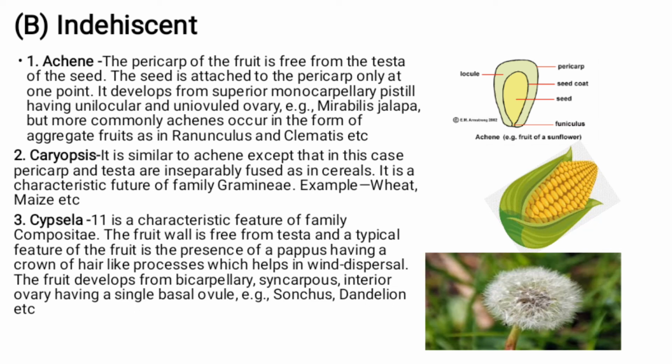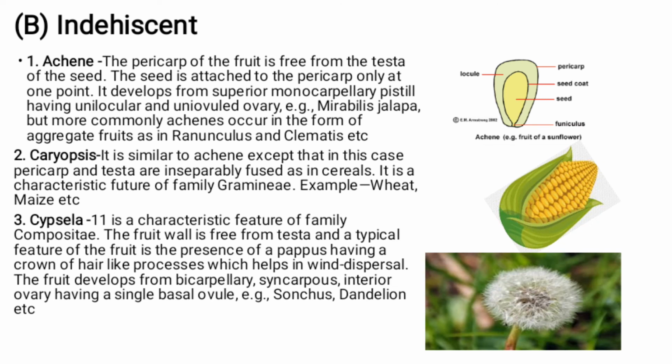Next is caryopsis. It is similar to the achene except that in this case the pericarp and testa are inseparably fused as in cereals. It is a characteristic feature of the family Gramineae, for example wheat, maize, etc.